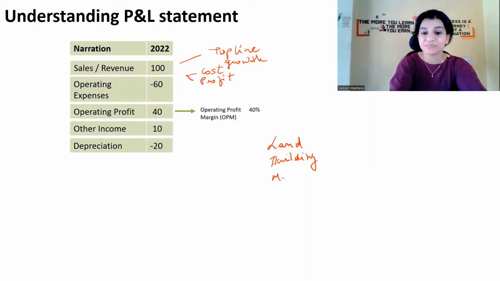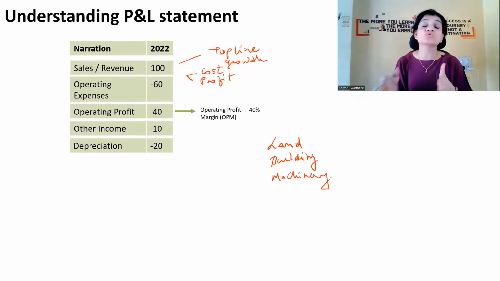Plant and machinery, the machines that will be used to make those soaps, which they can sell in the market. Then computers, and if they have their own transportation, their trucks, tempos, etc. All these things will come under the assets category.